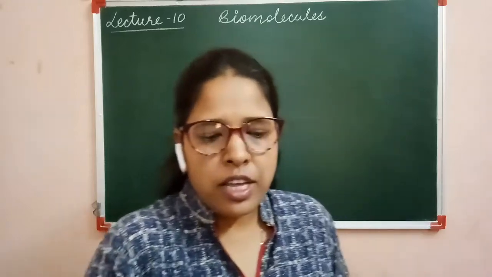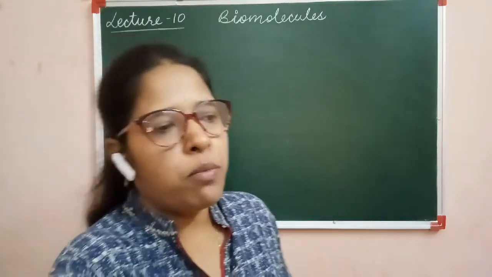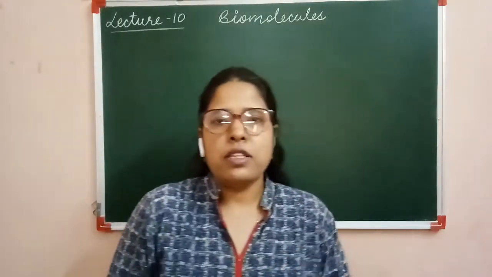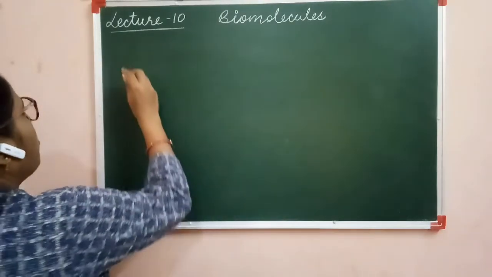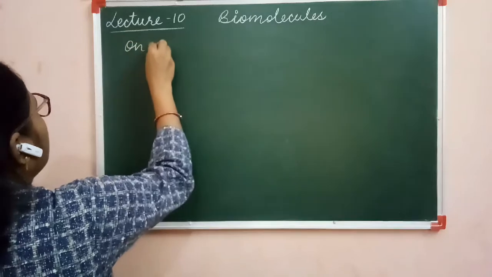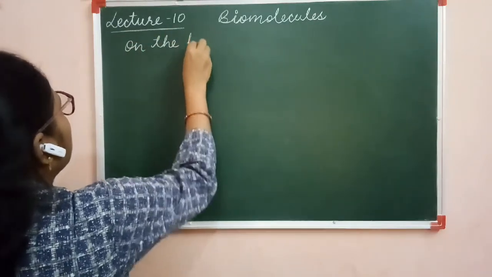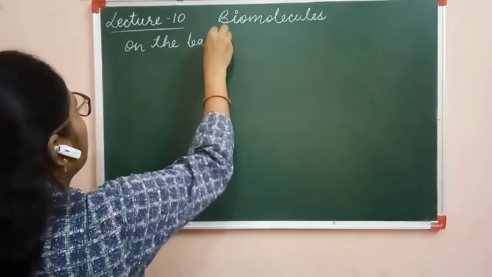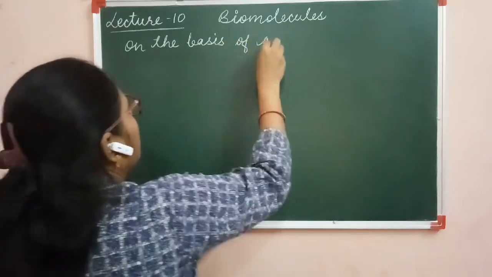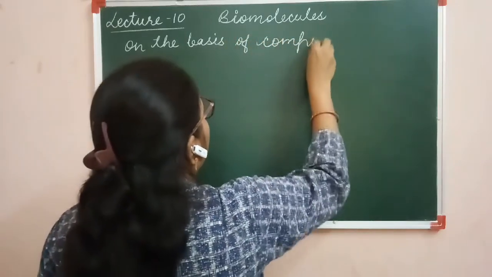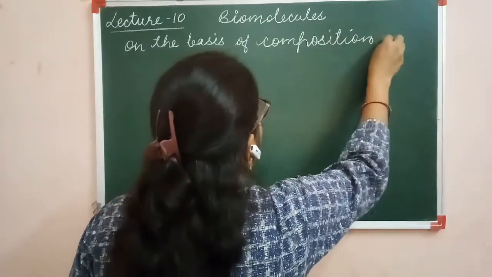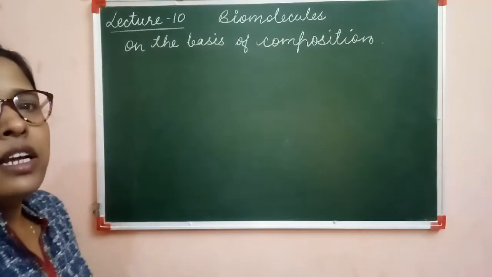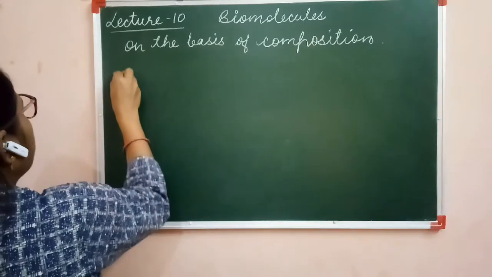The first one is on the basis of composition. On the basis of what proteins are made up of, we are going to classify proteins, that is, on the basis of composition. We know that proteins are basically made up of amino acids. On this category, this is of three types.